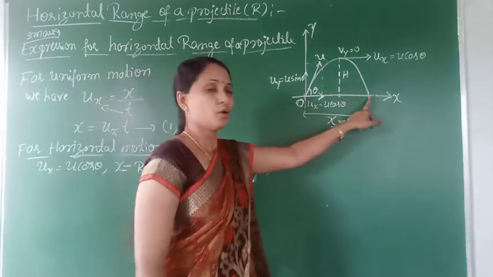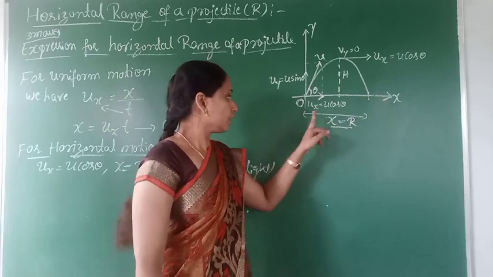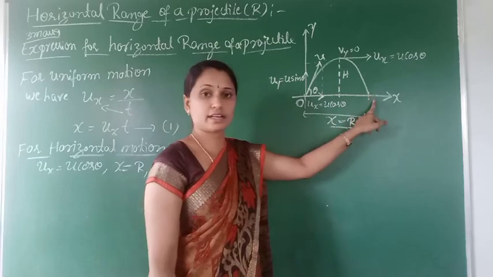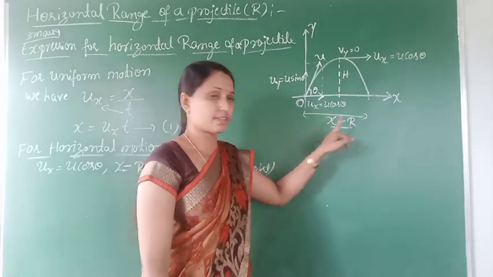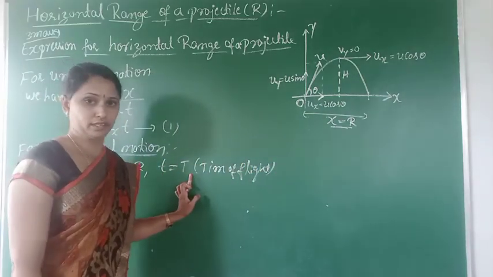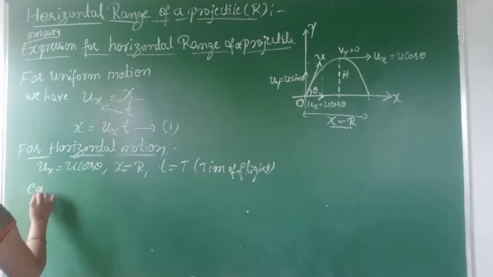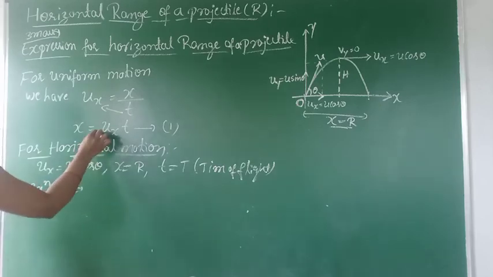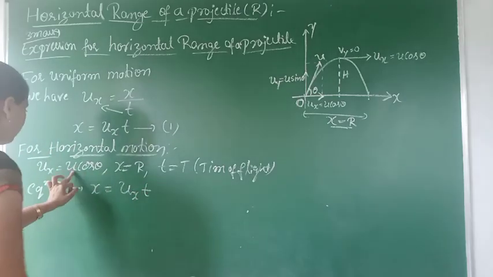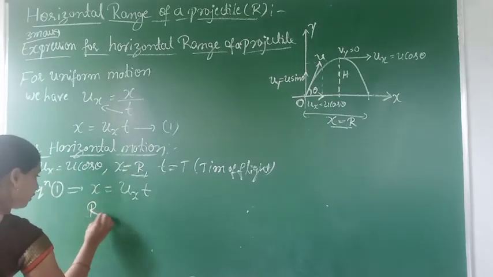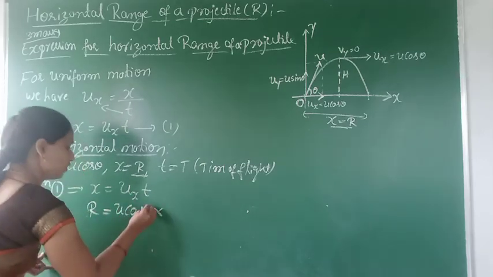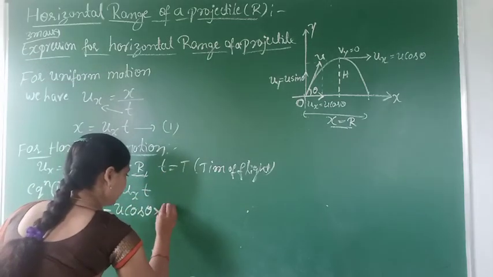For horizontal motion, the initial velocity of the projectile ux is equal to u cos theta. The maximum horizontal distance covered by the projectile x is equal to r. The total time of flight small t is equal to capital T. Now using equation 1, x is equal to ux into t. So x, which is capital R, is equal to ux, that is u cos theta, into the time of flight, capital T.